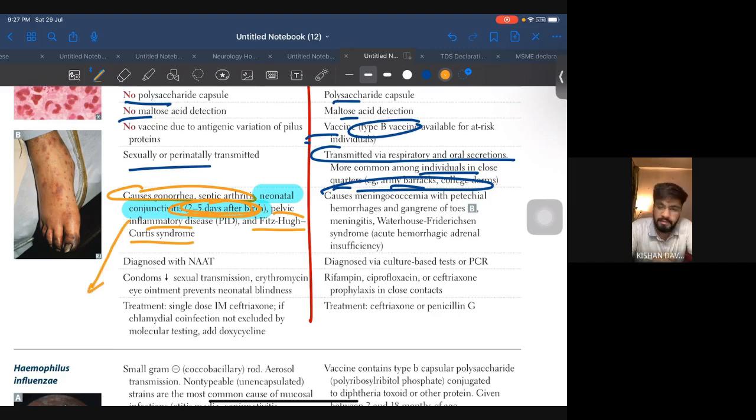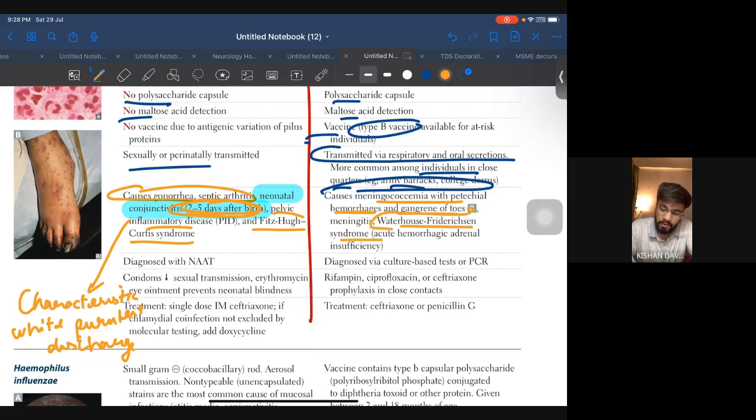Now, what will they give you? They will give you characteristic white purulent discharge. Characteristic white purulent discharge will be given to you. Okay, so that's it. Meningococci cause meningococcemia with petechial hemorrhage and gangrene of toes. Waterhouse-Friderichsen syndrome. We saw this along with the adrenal crisis. It was a type of primary adrenal deficiency. Okay, so make sure you know the difference between them.